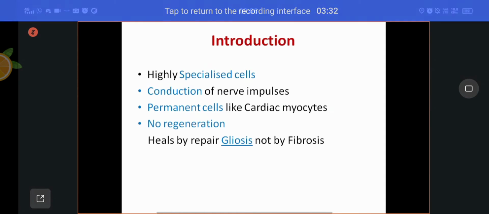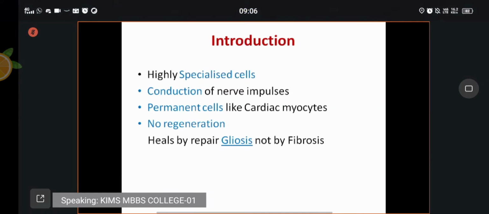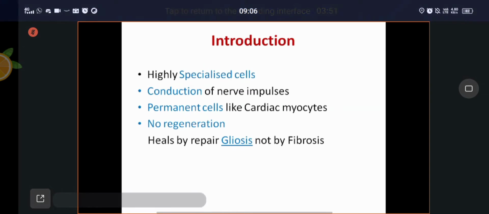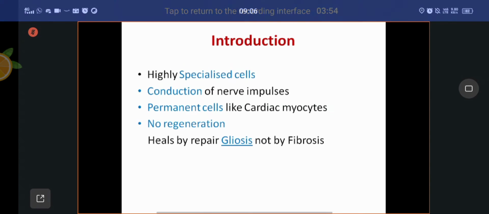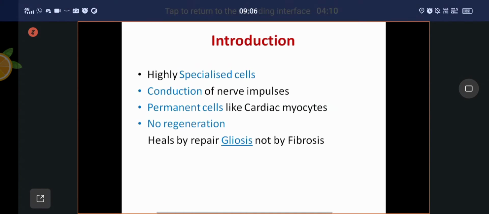There are three types of cells based on the regenerative capacity. This is very, very important. Number one, labile cells. These labile cells are continuously replaced by new cells. Example, epithelial cells. The epithelial cells are continuously replaced by the new epithelial cells.